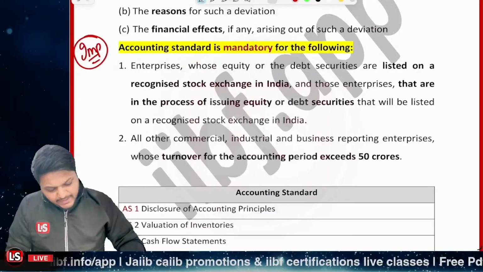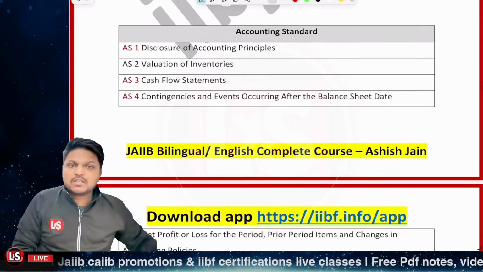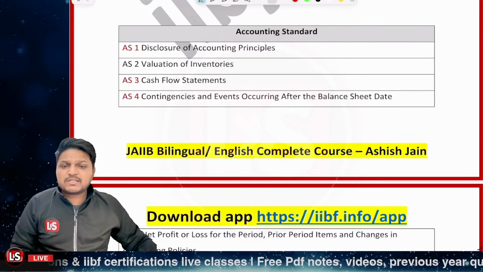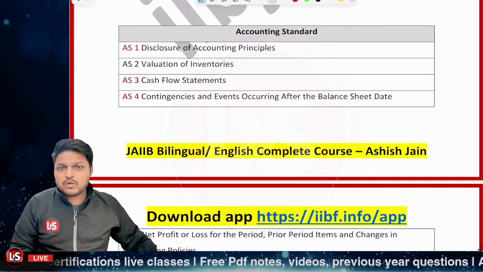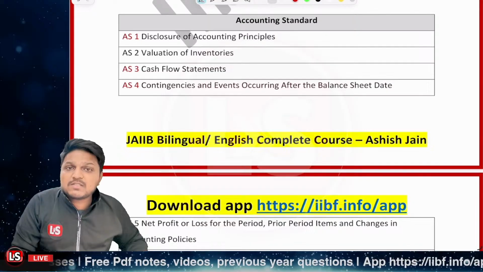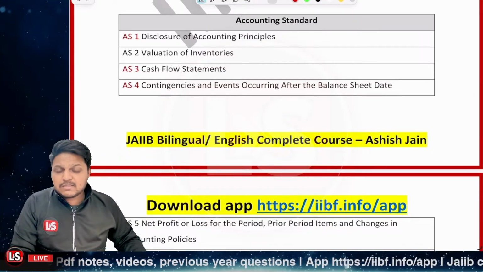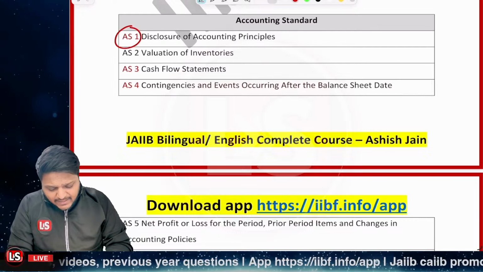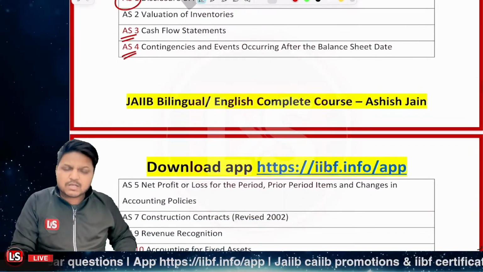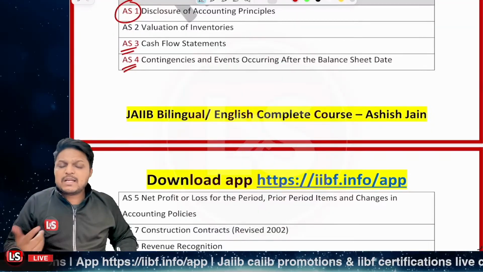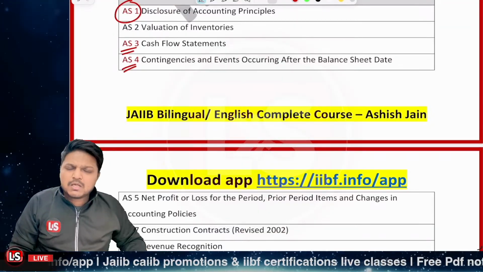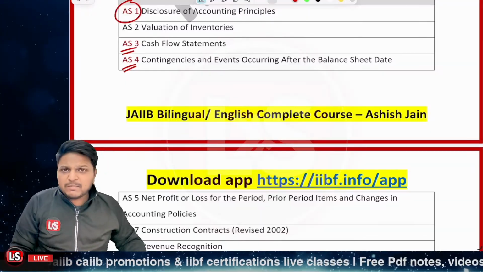Now, let's move further. It's about the accounting standards. Here we are having a list of the accounting standards, although there are a lot of accounting standards, but I'm just going to tell you a few out of it. So, one is related to the disclosure of accounting policies, another to valuation of inventories. Whatsoever I have highlighted in the red ink, those are important to learn because those can be asked in the exam, that this accounting standard is related to what. So, if you're unable to cram, if you're unable to memorize these things, just leave this particular part. You can be having an idea.